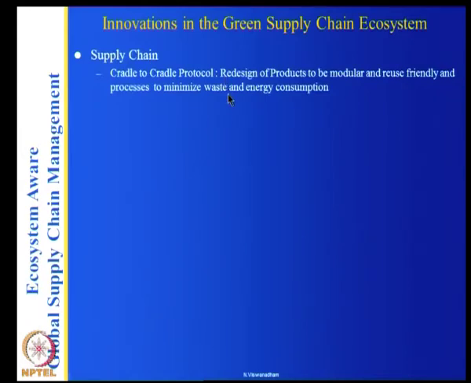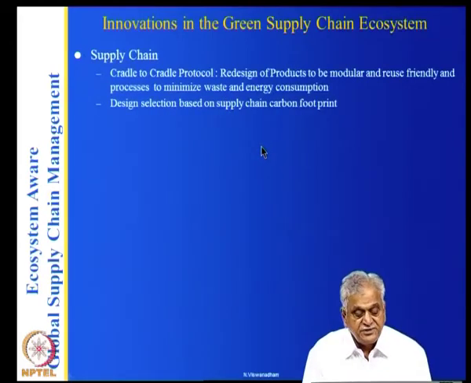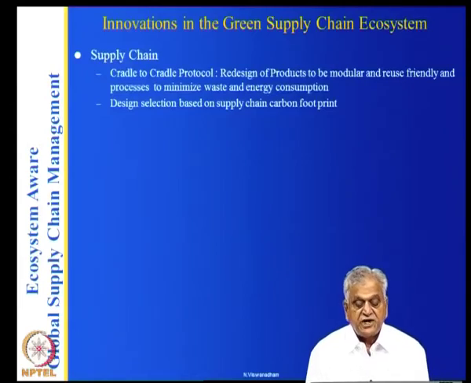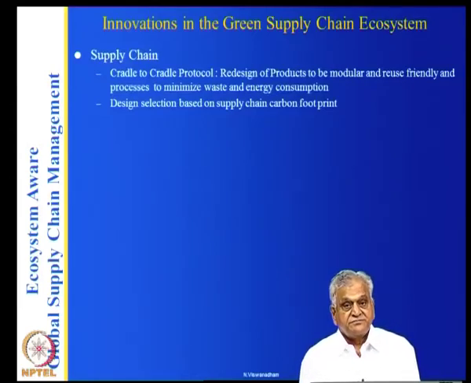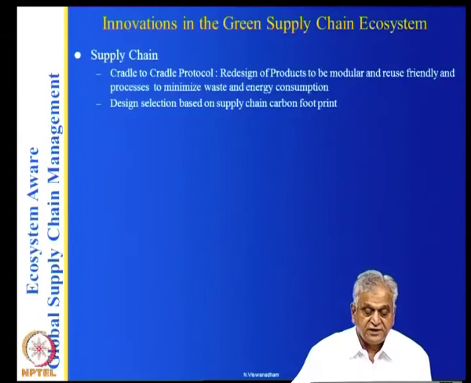Well, you can call it an innovation because you are doing a redesign. And design selection based on supply chain carbon footprint. So your criteria for selection of the design changes. You are looking at the carbon footprint.